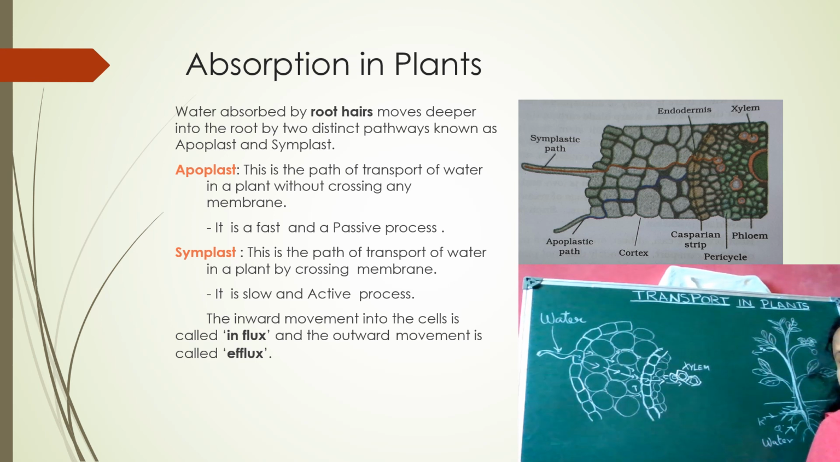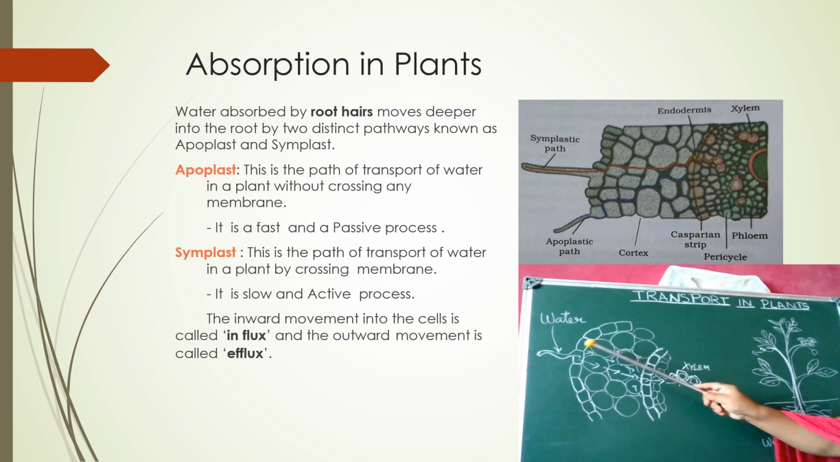Apoplast is the path of transport of water in a plant without crossing any membrane. That means after entering the root hair, the water passes through the cells where there are intercellular spaces. Only through intercellular spaces does the water continuously move, and at last it reaches the xylem. But the endodermis is there, and water cannot pass through the Casparian thickenings of the endodermis. It just gets collected there, and due to osmosis it enters the endodermis cell, and at last reaches the xylem.